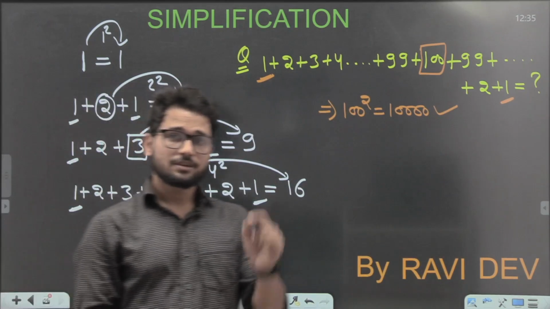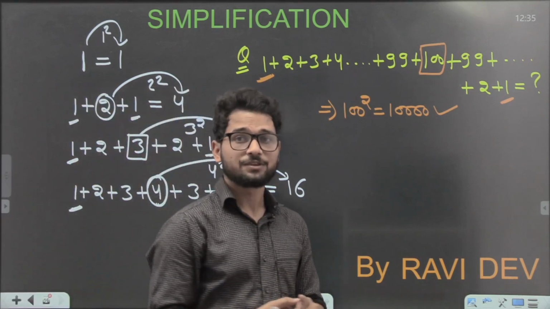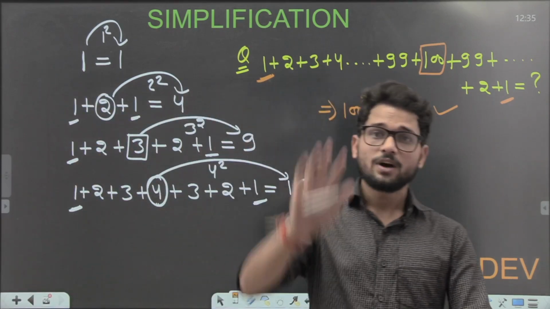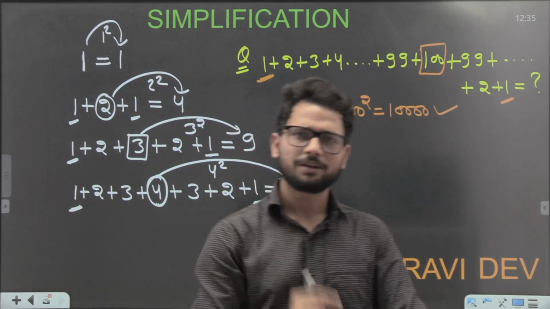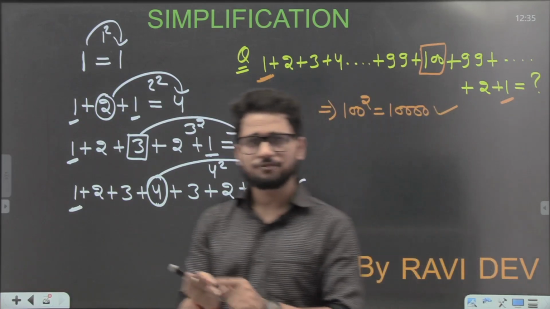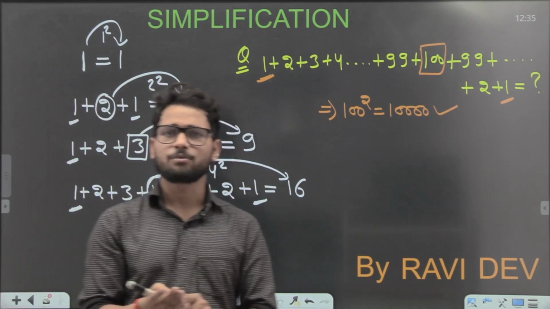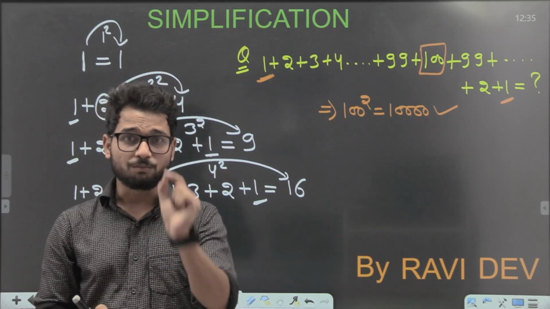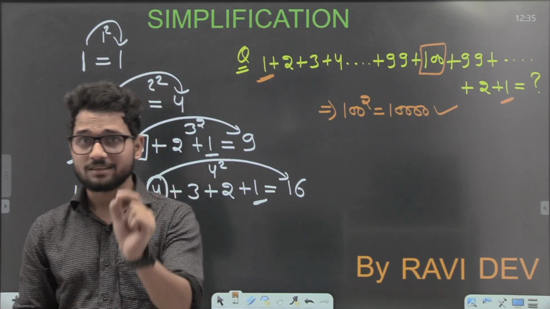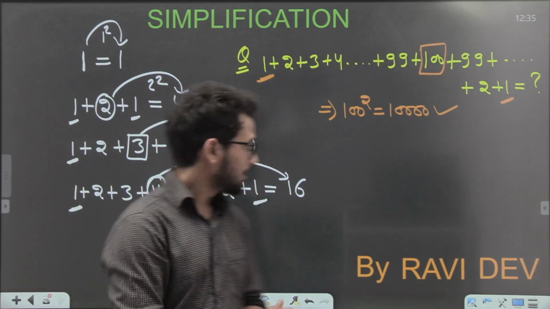So students, you have to be very careful about the series. I will tell you each and every series, 5 to 6 types of series, one by one, like decimal series, fraction series, equal number series, arithmetic progression, geometric progression, and so on. There are so many series, guys, and they are most important and scoring for the SSC CGL examination, and for all SSC examinations even.